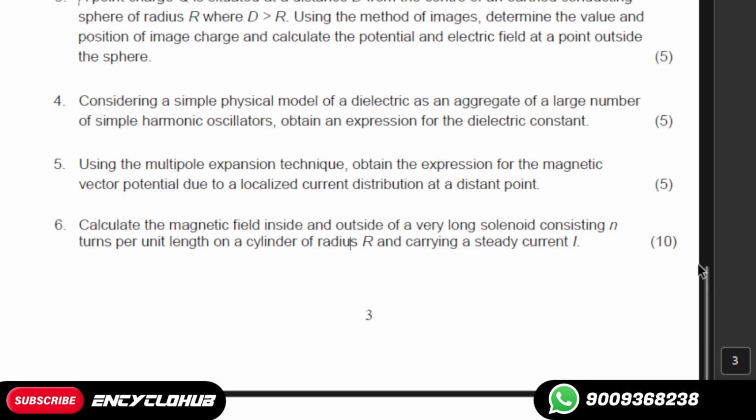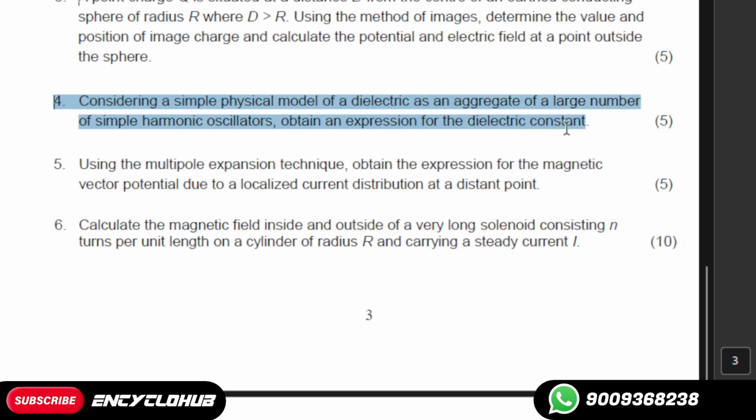And now the question number 4 is: considering a simple physical model of a dielectric as an aggregate of a large number of simple harmonic oscillators, obtain an expression for the dielectric constant. So this is the question of 5 marks.